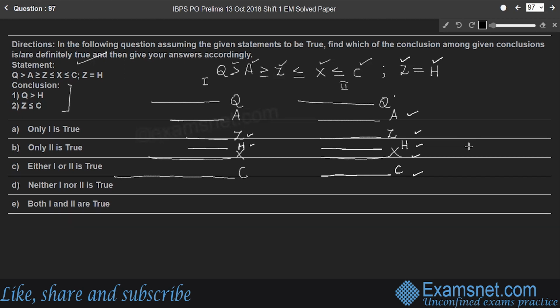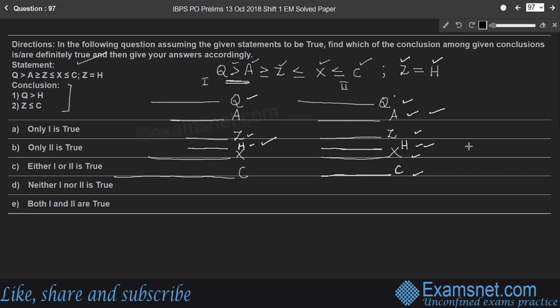So look at the conclusion. Q is strictly greater than H. Can we conclude Q is strictly greater than H? Yes, in case 1, Q is strictly greater than H. Whereas in case 2, also Q is strictly greater than H because the relation Q is strictly greater than A, right?